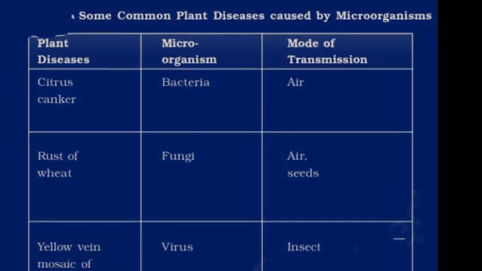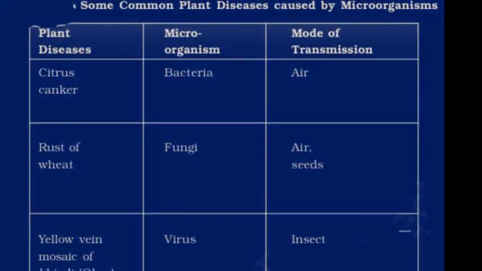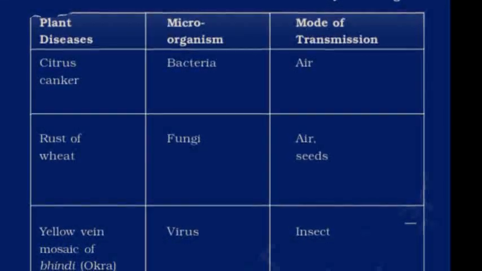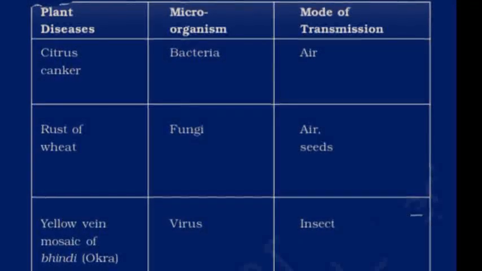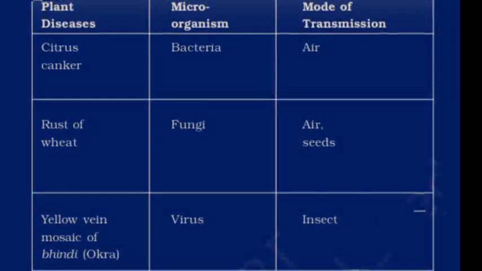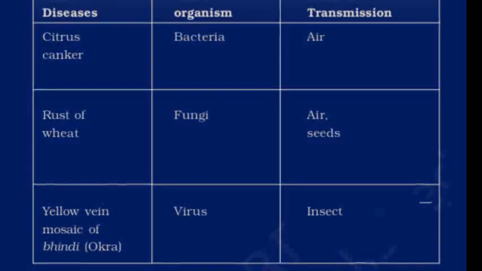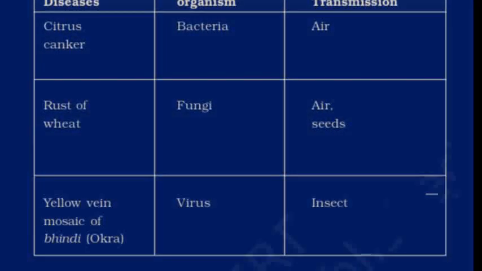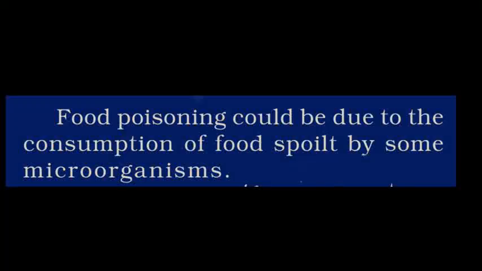Not just humans, but even the plants are affected by microorganisms. The first one, citrus canker, caused by bacteria, is transmitted through air. A rust of wheat, another disease which is affecting the wheat, is caused by fungi and it can spread through air and improper seeds. Last but not the least is yellow vein mosaic of bhindi or okra, also called lady's finger. It's caused by a virus and the mode of transmission is insects.